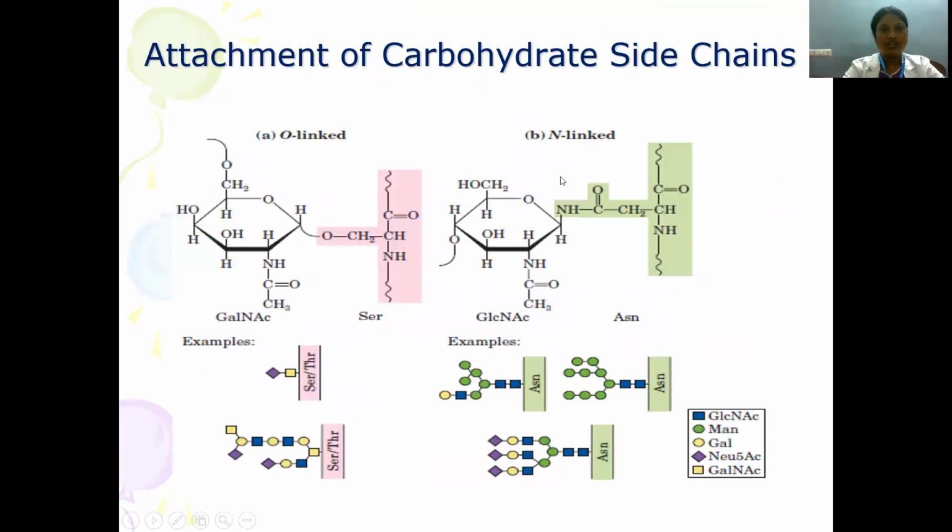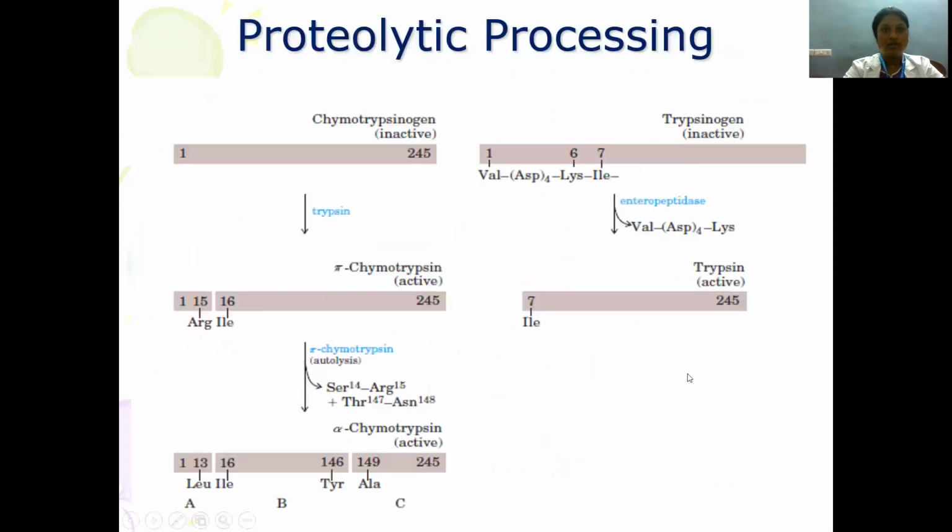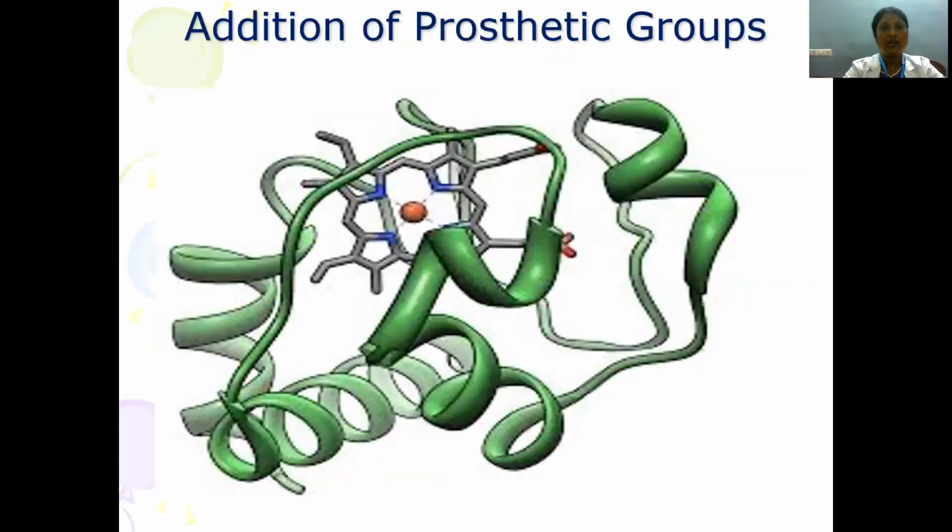Glycosylation, the attachment of carbohydrate side chains to the protein, can also happen. It can be mannose groups, galactose groups, neuraminic acid, N-acetyl glucosamine or N-acetyl galactosamine. And proteolytic processing: in the case of zymogens, they have to undergo proteolytic cleavage to produce the active protein to produce its desired action, which happens in digestive enzymes and clotting factors, where a zymogen or inactive precursor is converted to the active protein.